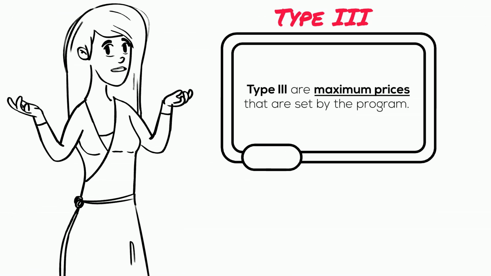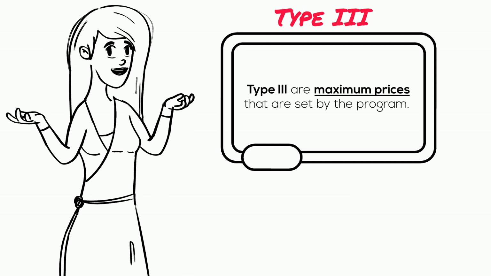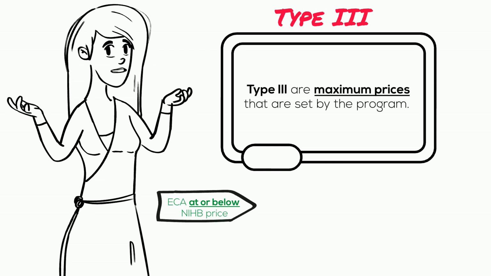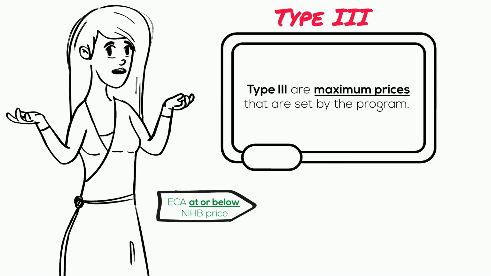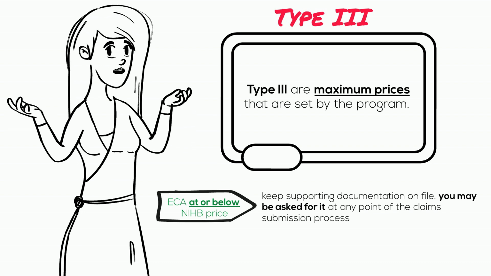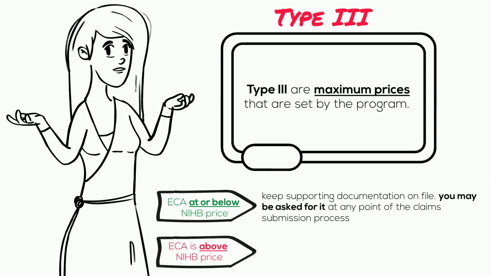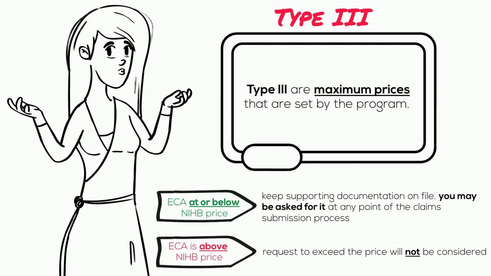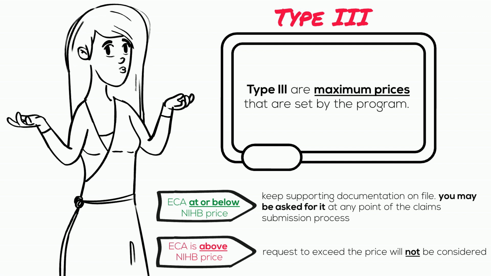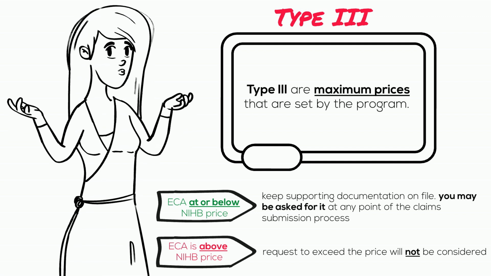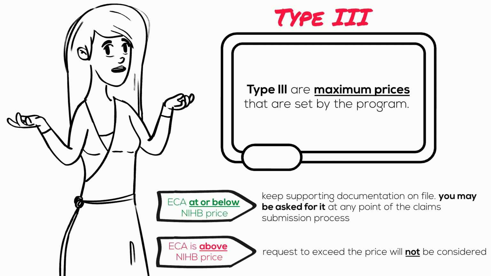And finally, the last price type is the Type 3 price. These are maximum prices. Once again, if your calculated ECA is at or below the NIHB price, keep your supporting documentation on file. If your ECA is above the price, your request to exceed the NIHB price will not be considered. However, if the request meets coverage and eligibility criteria, it may still be approved up to the NIHB price.